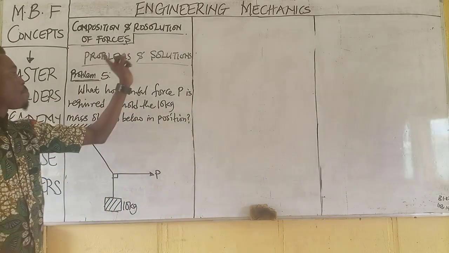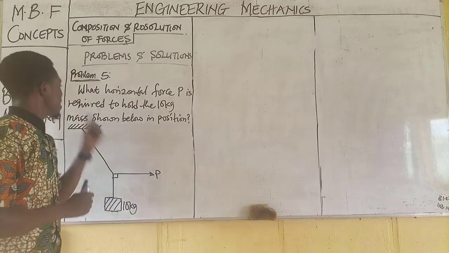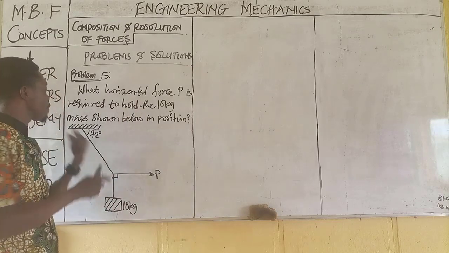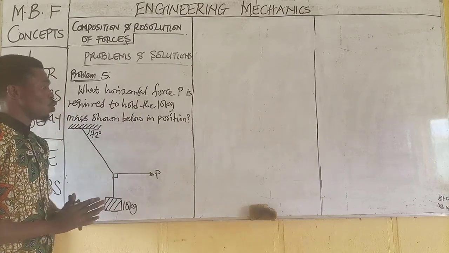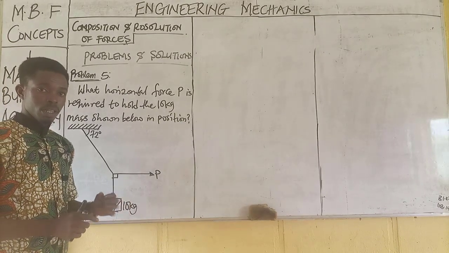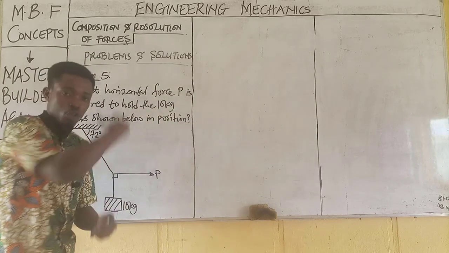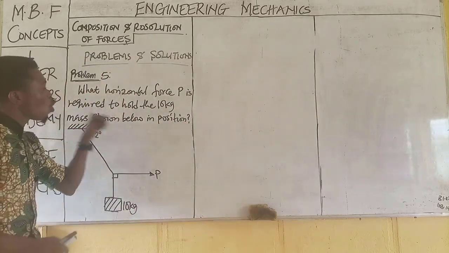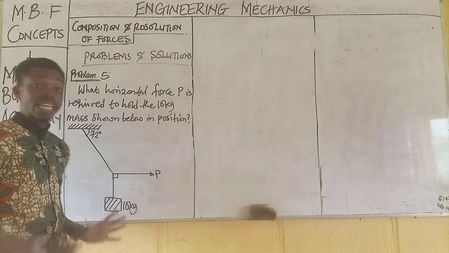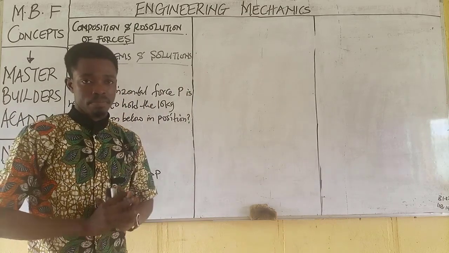Problem 5. What horizontal force P is required to hold the 10 kg mass shown below in position? What will be the value of this horizontal force that will be able to hold this mass of 10 kg in position, meaning at rest, meaning at equilibrium?